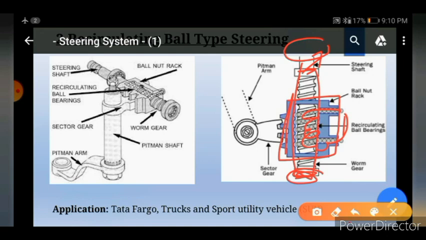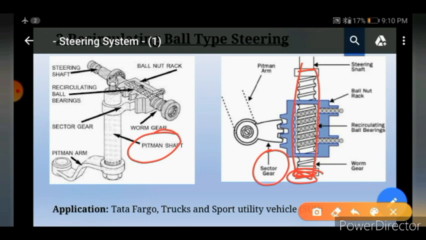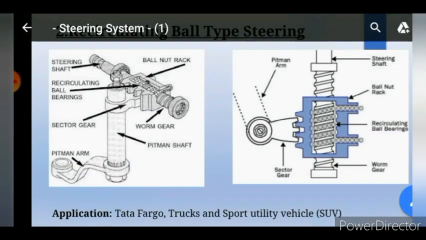Then this ball and nut has external teeth. These external teeth are connected to the sector gear. This sector gear is again connected to the pitman shaft. Then this pitman shaft is connected to the tie rod, and this tie rod is connected to the wheel. Let's see its working.